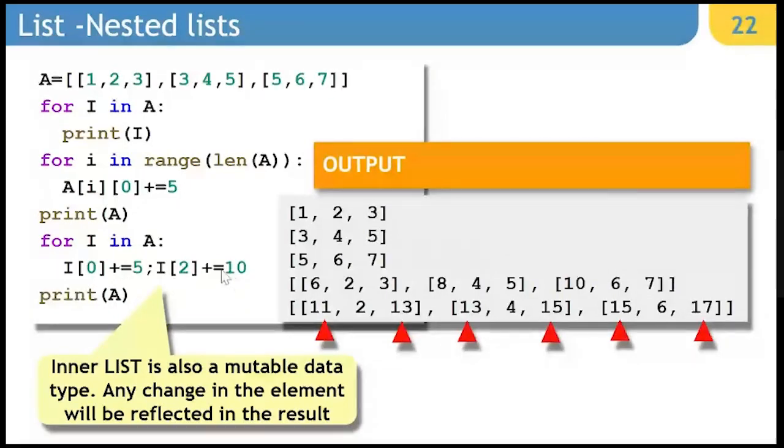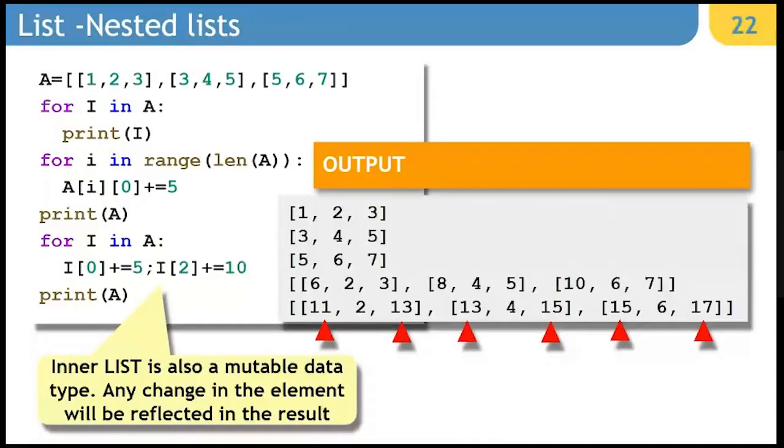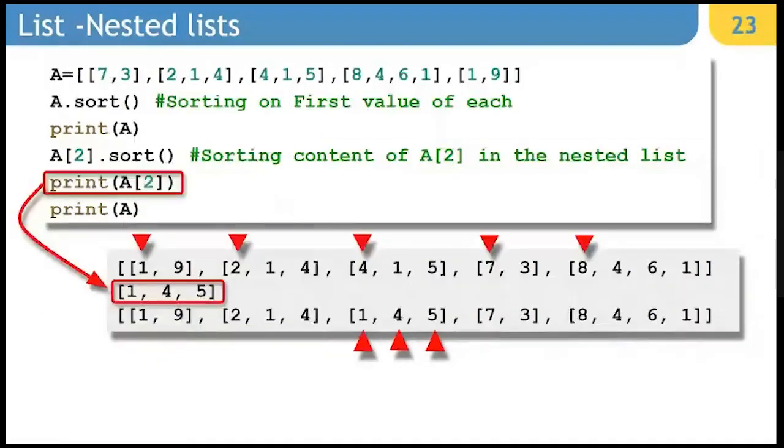So 6 will become 11, 8 will become 13, 10 will become 15, and 7 will become 17. So you can see that the inside elements can also be modified because the list is mutable. Irrespective of whether it is the outer list or the inner list, both of them are considered mutable. Another example of a nested list you can see here.